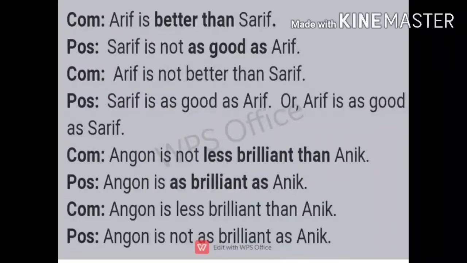Let's see the other set of example. Egon is not less brilliant than Anik. So Egon is as brilliant as Anik. And from positive to negative, Egon is less brilliant than Anik. Egon is not as brilliant as Anik. So in this way we'll change from positive to negative and negative to positive.